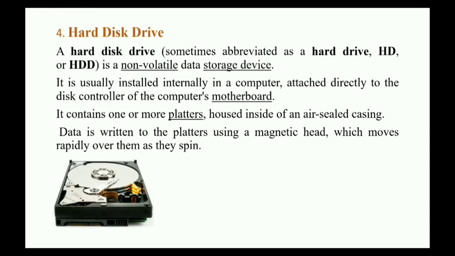Now fourth is the hard disk drive. A hard disk drive, we can also call it hard drive, HD or HDD, is non-volatile. Non-volatile means permanent memory, that is a storage device. Like you have heard about the pen drive. Why do we use a pen drive? Because we have to store the data in the pen drive. So this is permanent data.